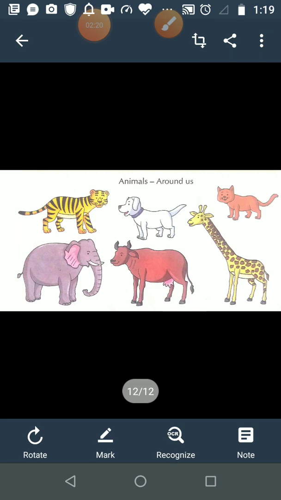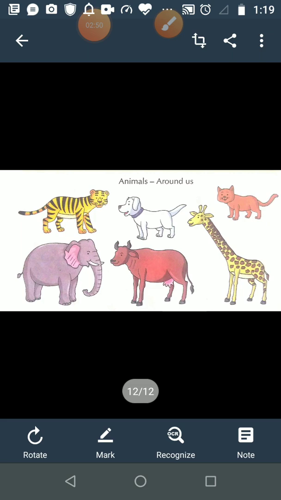student, plants and animals are living things, but they are different from each other in many ways. All animals cannot make their own food. They are totally dependent on other plants and animals. See, student, plants are known as producers.